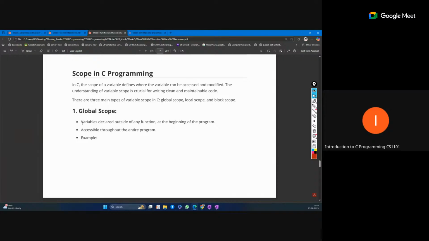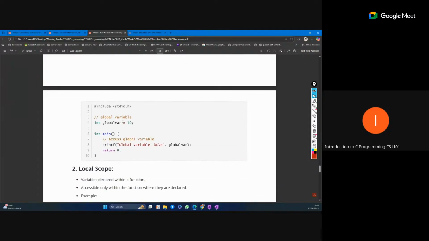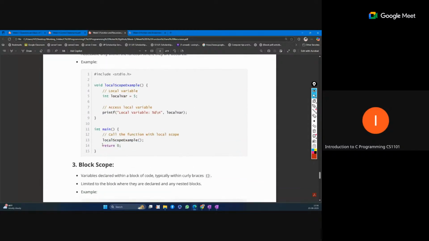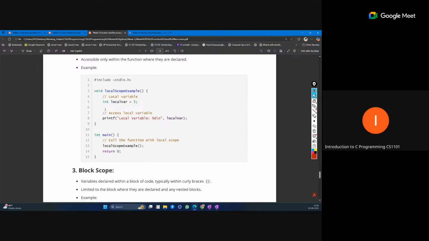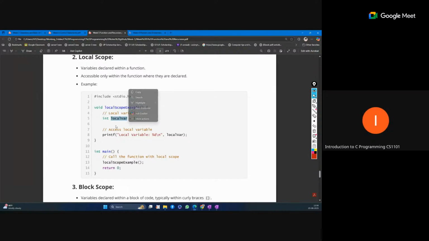And scope in C programming, this is important. Scope means from where we can access the data, if any data is defined. Global scope, generally we write outside of any function, in the common area, and that value can be accessed from any part of this code, any function also. Local scope is when we have defined some variable inside a function, so that variable is a local variable for that function. Suppose this is a function and we have defined one variable, this can be accessed only inside this function, we cannot access it from outside of this function. So this is local for this.